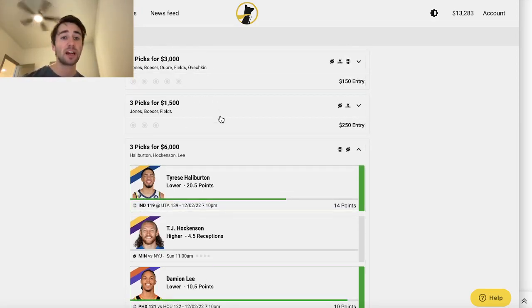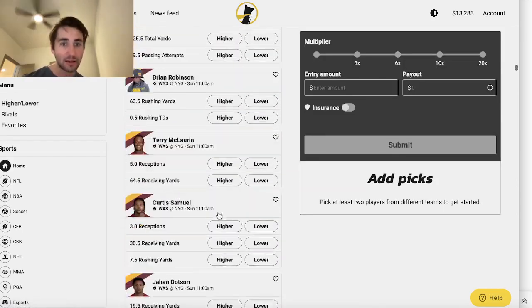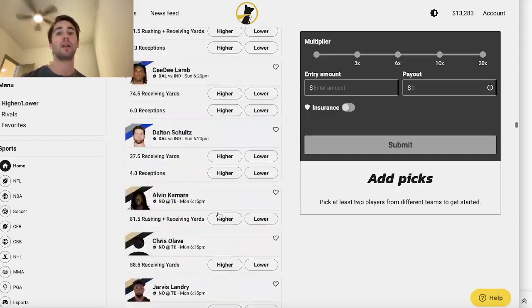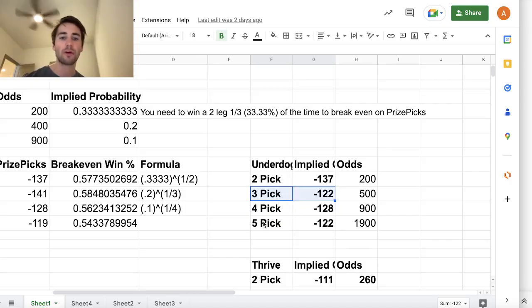And today I'm going to be sharing with you 2 plays I just locked in, 3-pick and 5-pick entry. So let's get into it, right? Underdog Fantasy is an interesting platform. There's tens of thousands of lines you can bet on. And the first thing you need to understand is you always want to be playing 3-pick or 5-pick entries, right? Because the implied odds are minus 122.